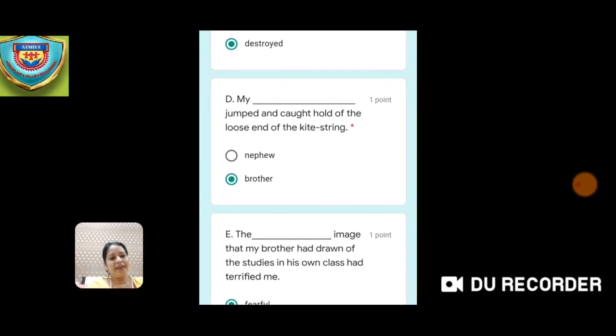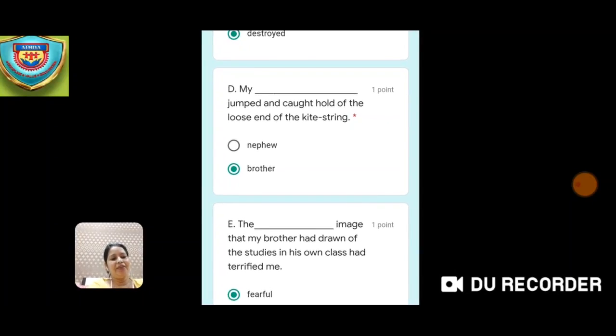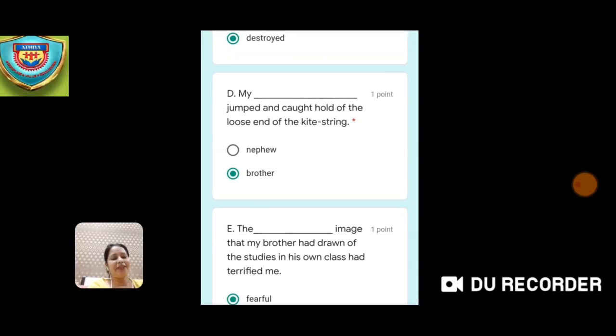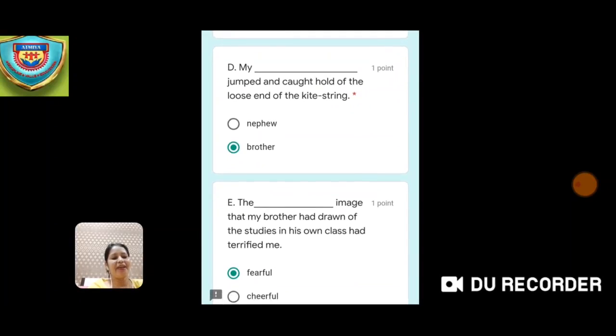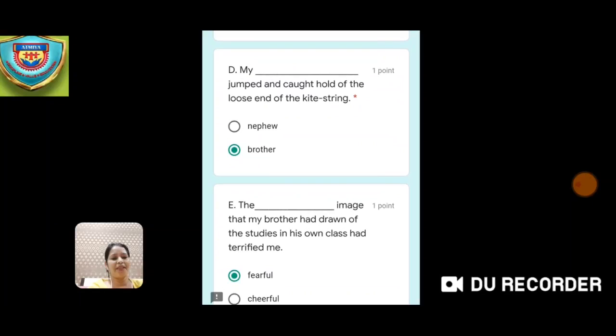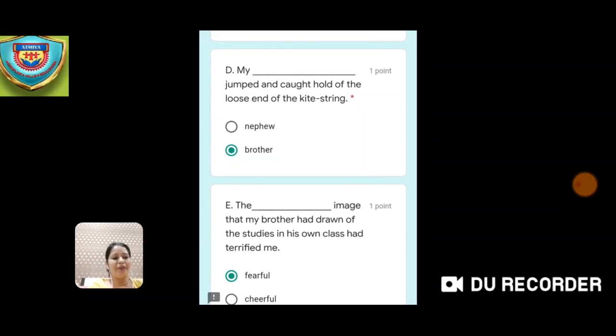Then now the next one, the dash image that my brother had drawn of the studies in his own class had terrified me. So 2 options are given, fearful and cheerful. So the answer is fearful. Okay children, so this is the answer for the question E.